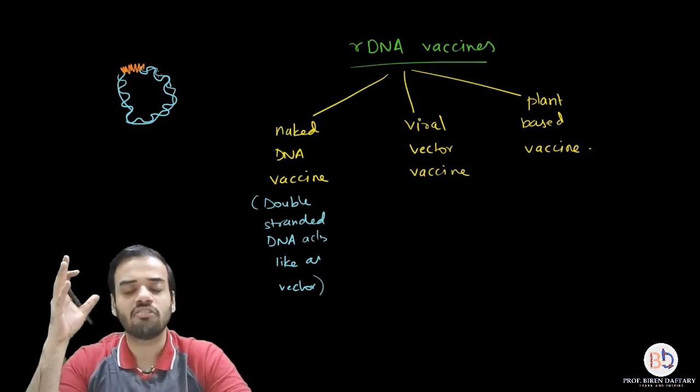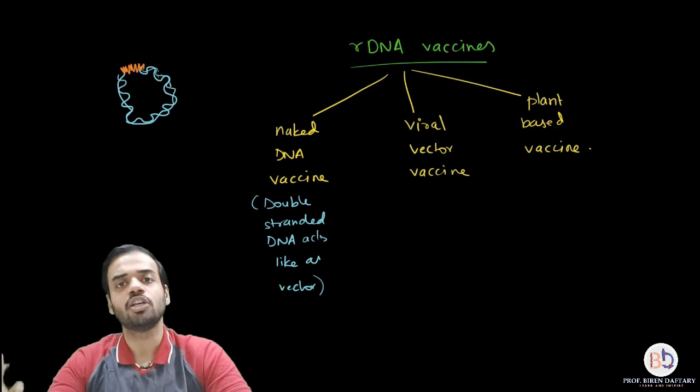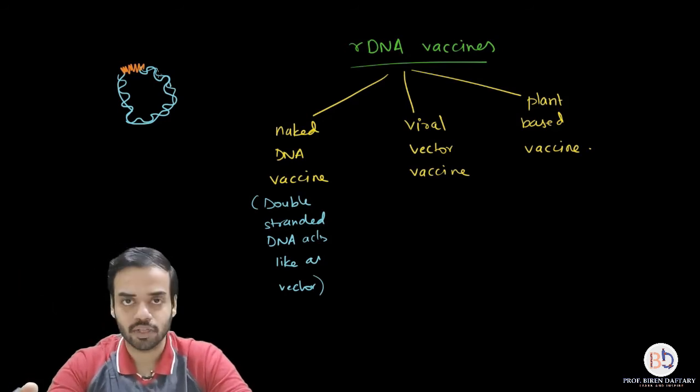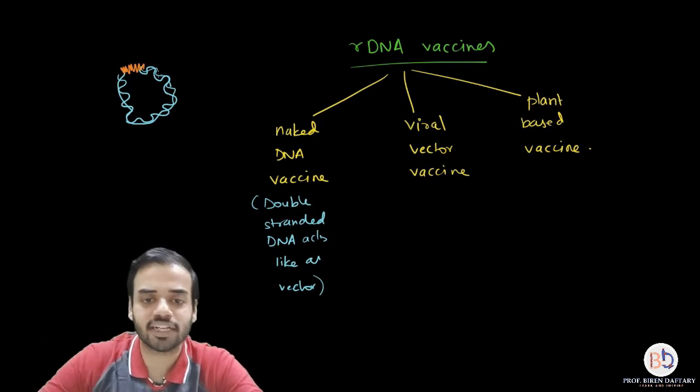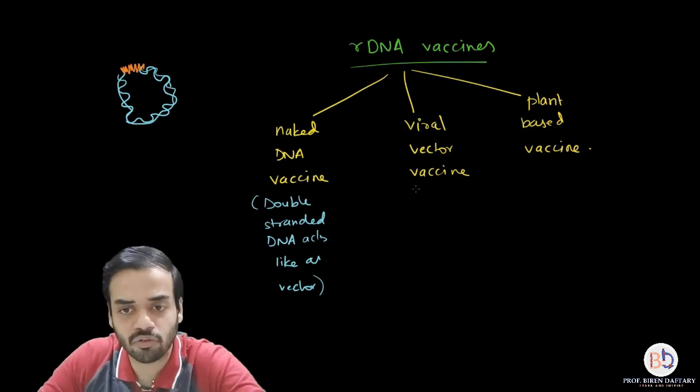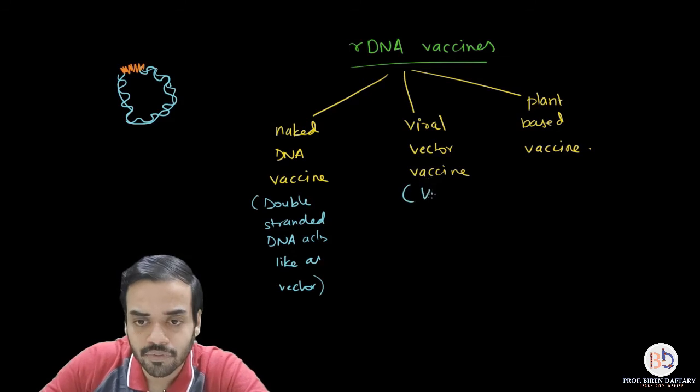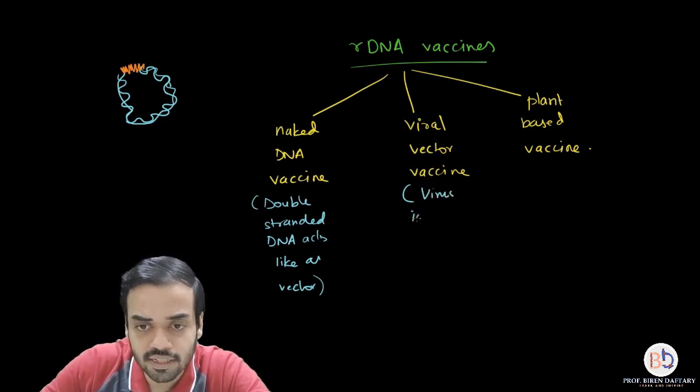Is this clear? Viral vector vaccine is a vaccine in which you are using a virus as the vector instead of using a bacterium as a vector. So that is called a viral vector vaccine. I will write it down over here: virus is used as a vector.